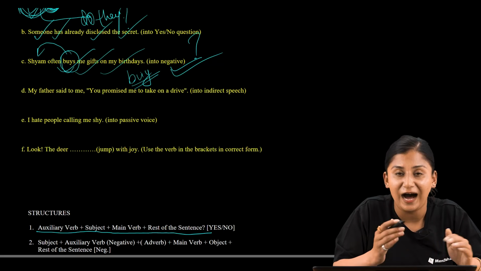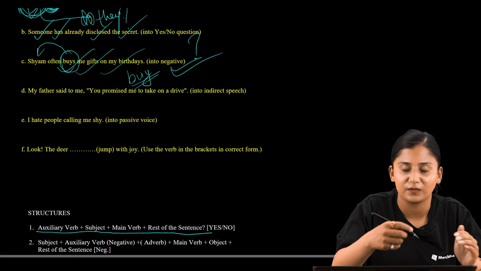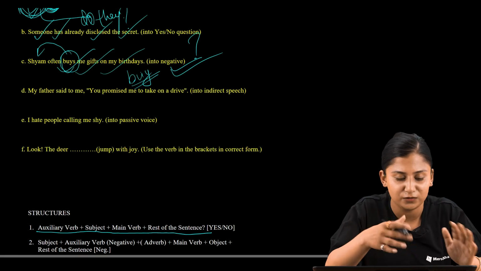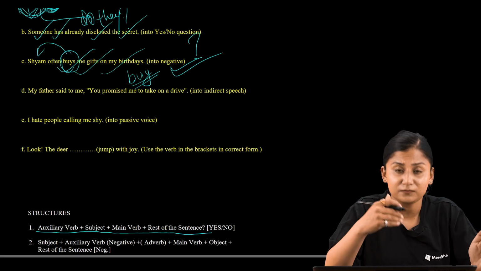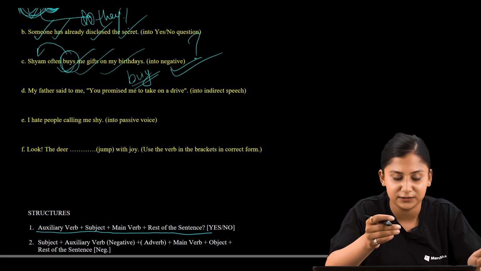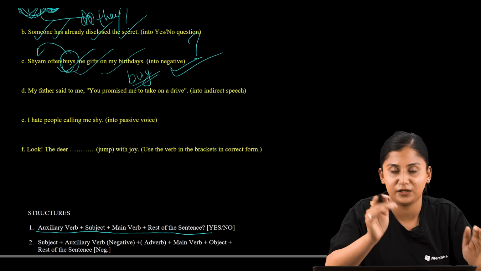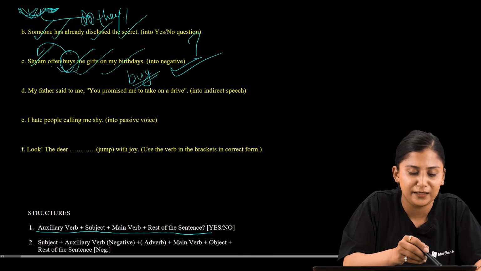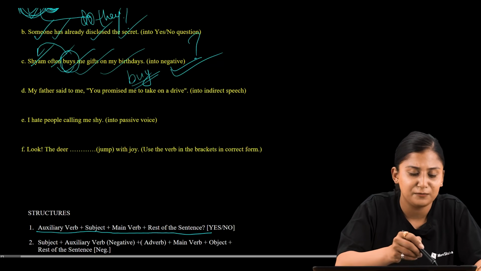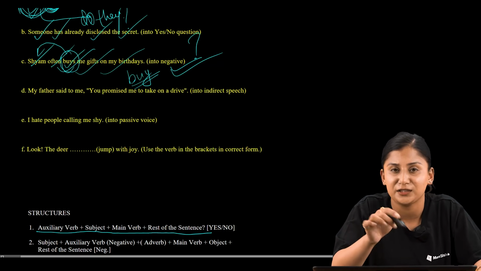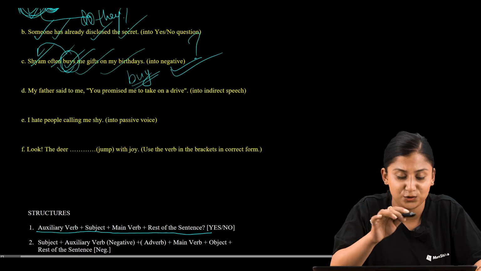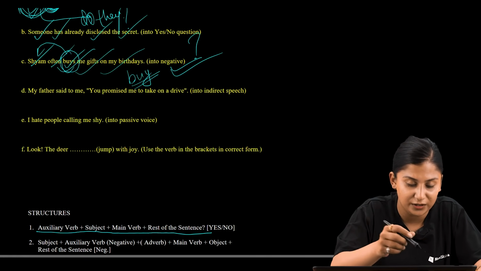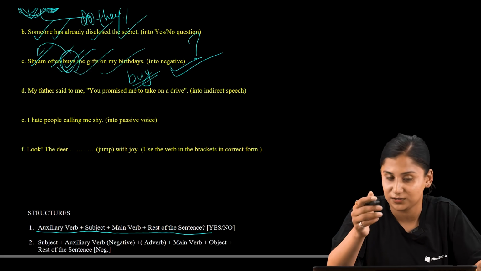So now, after working out the negation form of the main verb, let us remember the structure itself and then create a sentence. So here Shyam is the subject, and often is an adverb. Buy, we have already changed into a negative form, that is does not buy me gifts on my birthday. So as per the structure, let us arrange this.